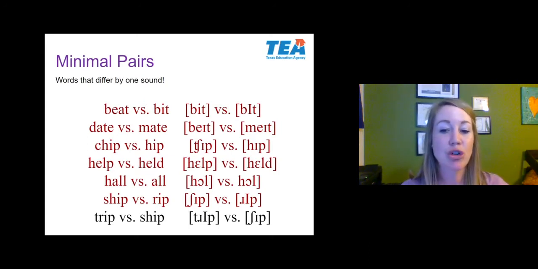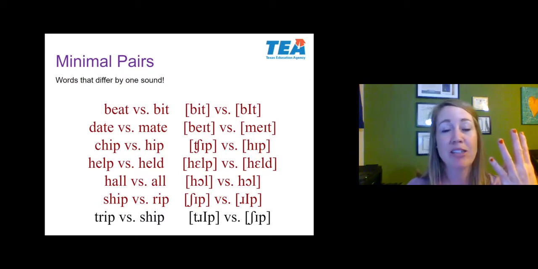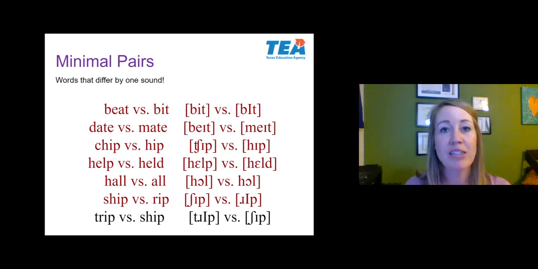And then finally, we get trip versus ship. And these are not minimal pairs, specifically for the reason that trip and ship differ by more than one sound. Trip has 4 sounds in it: T, r, I, p. Ship has 3 sounds: sh, I, p. So we can look at that T and R sound in the word trip, and those are considered 2 different sounds compared to the sh sound in ship.